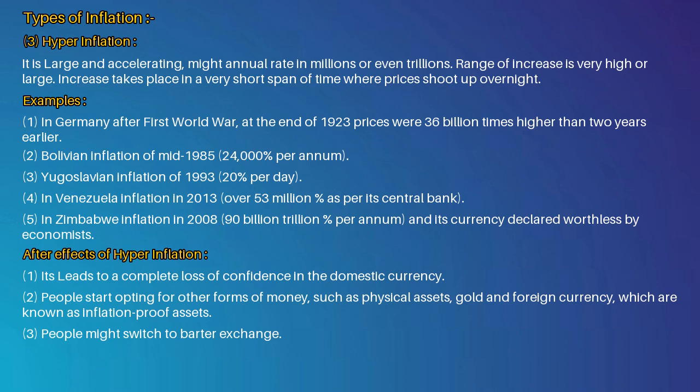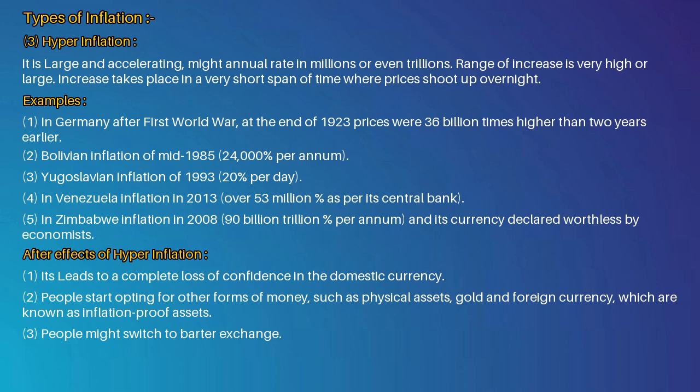Examples. 1. In Germany after First World War, at the end of 1923 prices were 36 billion times higher than 2 years earlier. 2. Bolivian inflation of mid-1985, 24,000% per annum. 3.